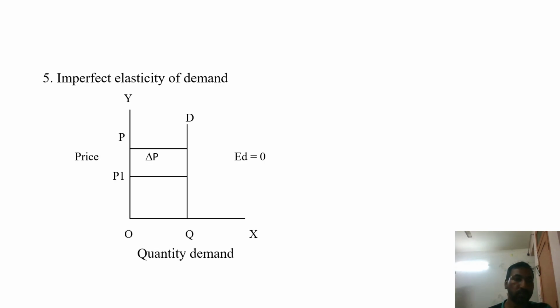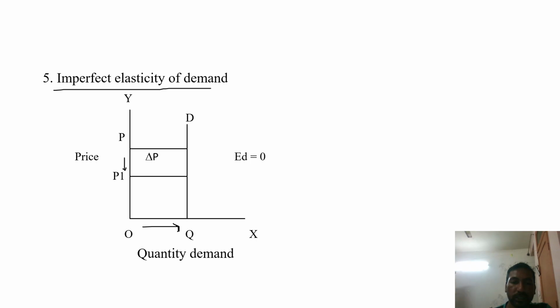The last one is imperfect elasticity of demand. You can see in this diagram, suppose there is a change in the price from OP to OP1, but there is no change in the quantity of demand.